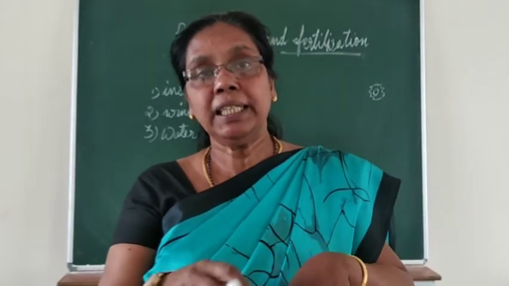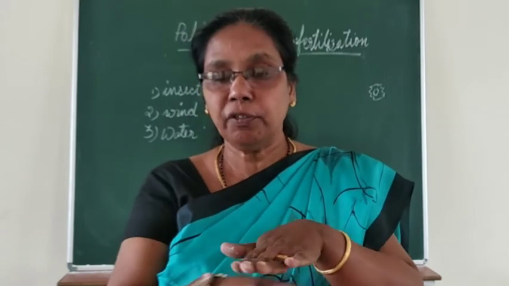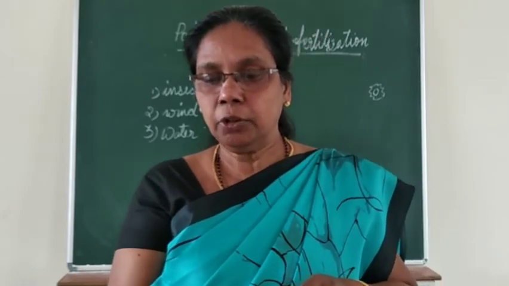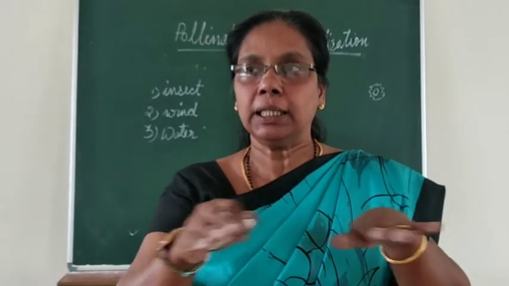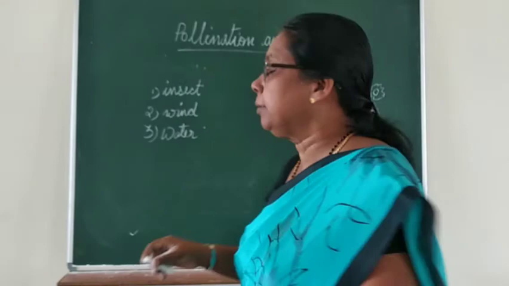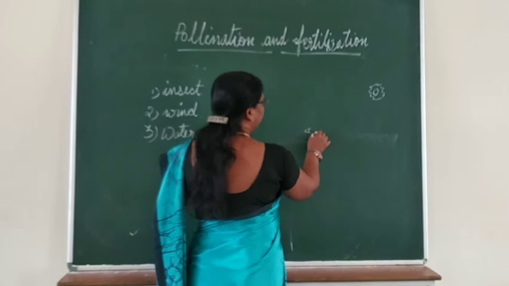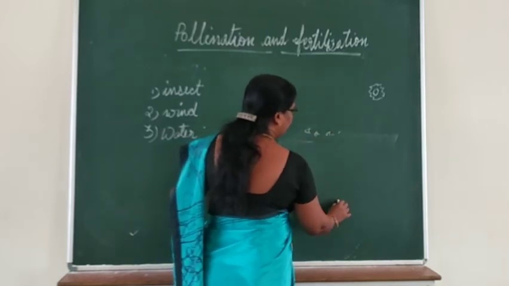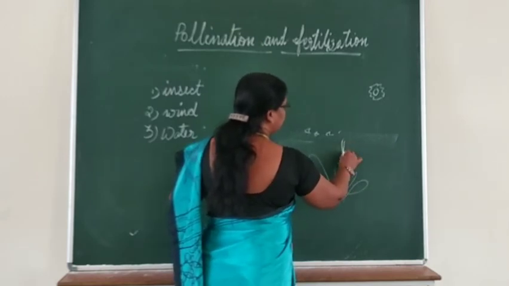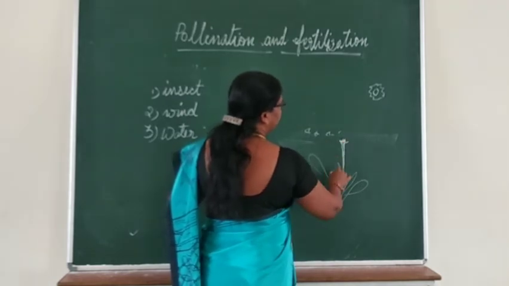So if the gravity is almost the same as that of water, it will flow just below the surface of the water. And you can see that in Vallisneria, in the figure clearly, on the top of the water, the male structures, the pollen grains, are floating on the top of the water. Suppose water is there till here, these pollen grains will be floating here on the top, and here the plants will be growing, and at the time of maturation you can see that the stigma will grow till it reaches here.